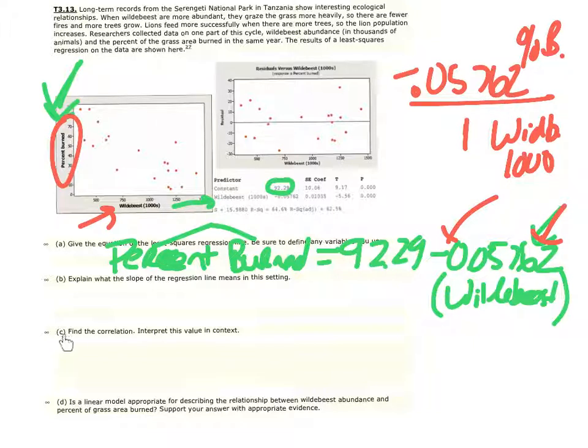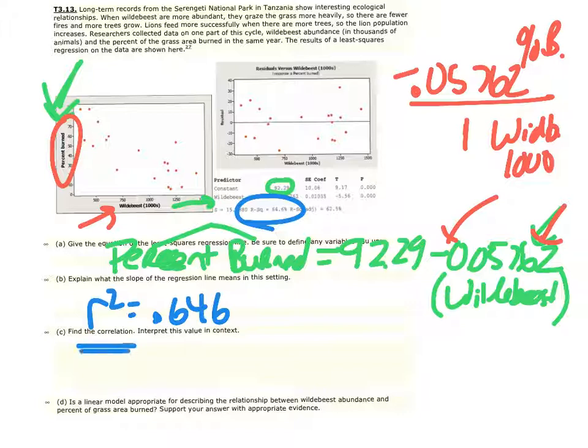Part C. Find the correlation and interpret this value. As we look at the computer output, be careful, R squared adjusted is not within the scope of this course, but the R squared is. So we have R squared right here. So I know R squared is equal to 0.646. I need to get correlation right here, which is R.